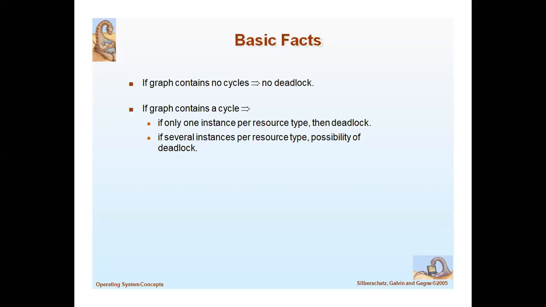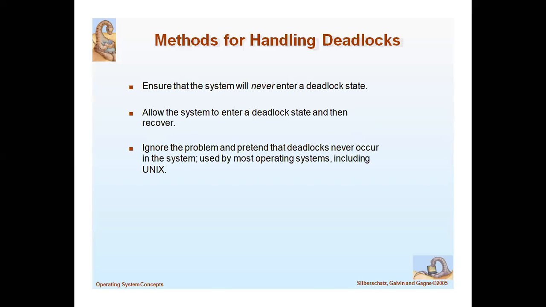So there are some methods for handling the deadlock. What is the deadlock situation that will occur? In the systems, the processes are executing data.